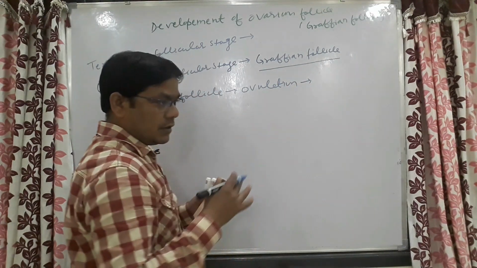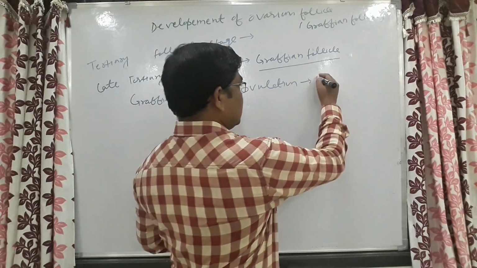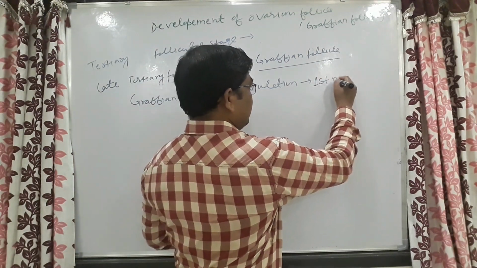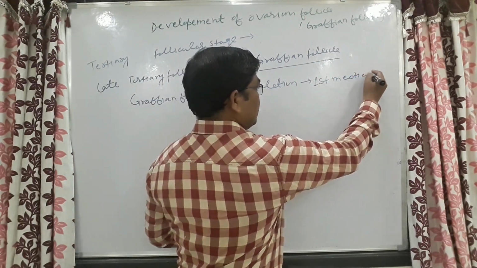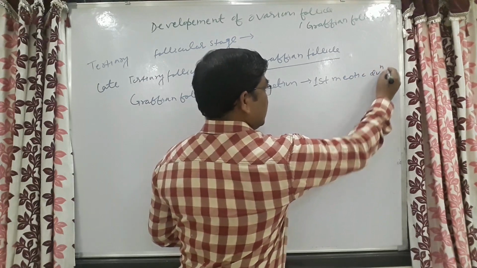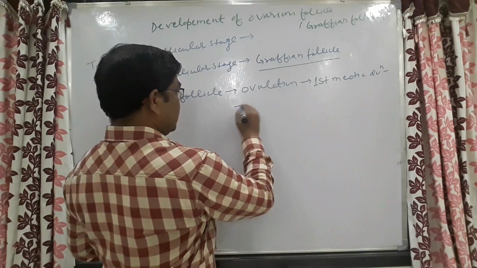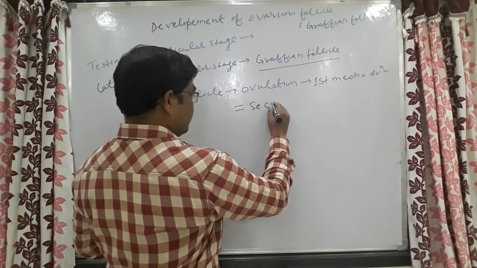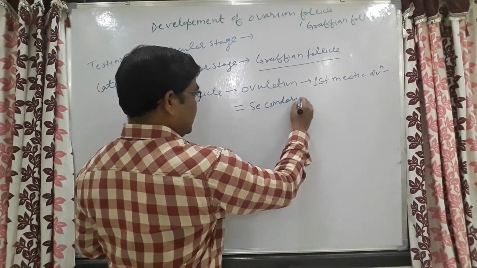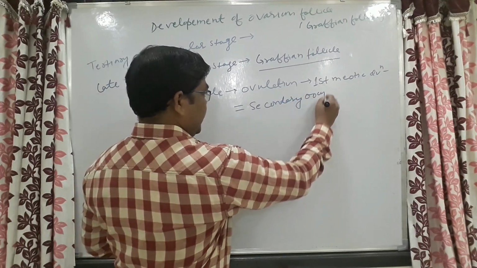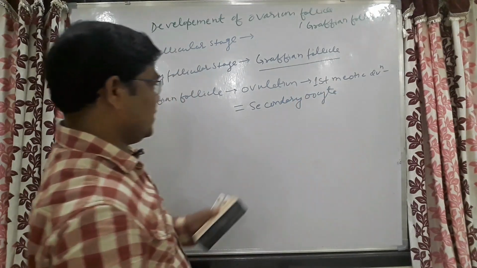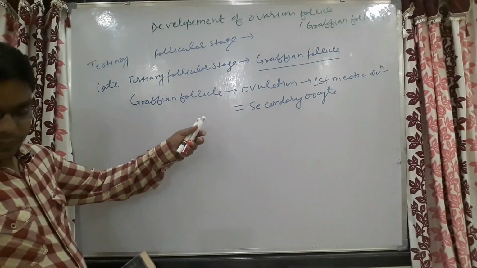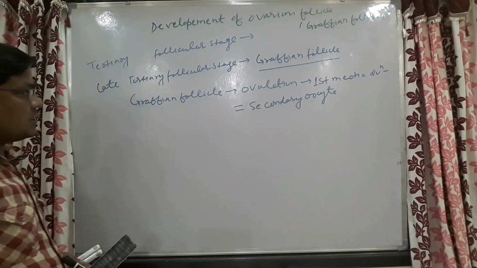That means here the first meiotic division gets completed, and the formation of the secondary oocyte has happened, because this is known as ovulation.